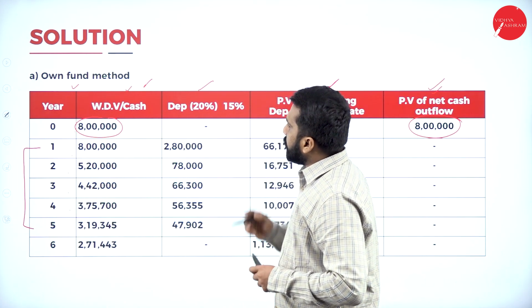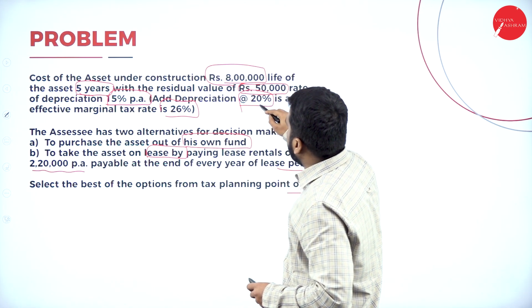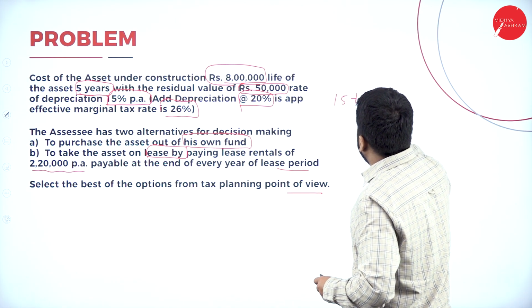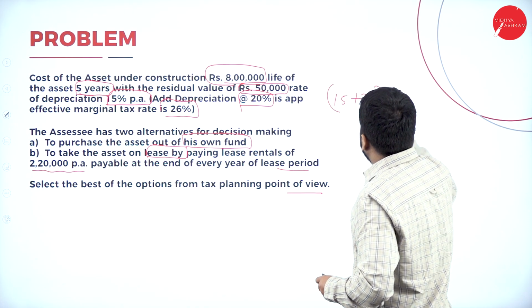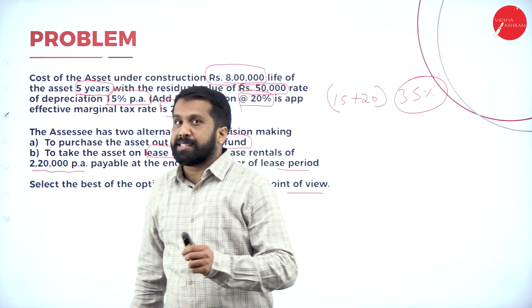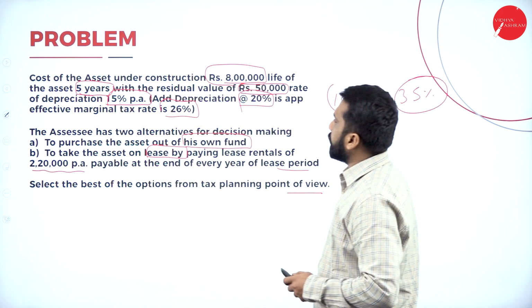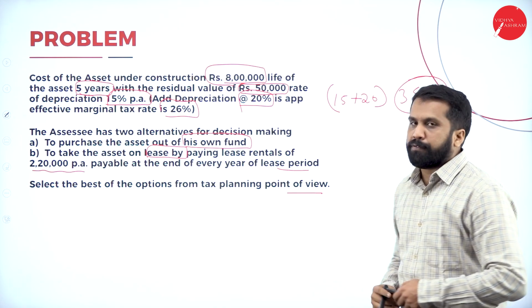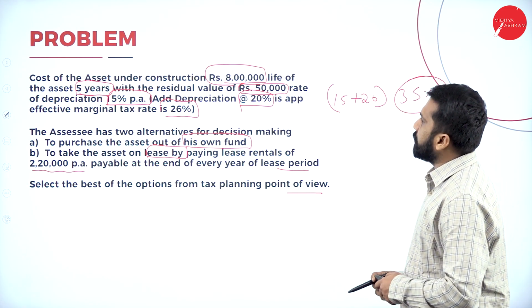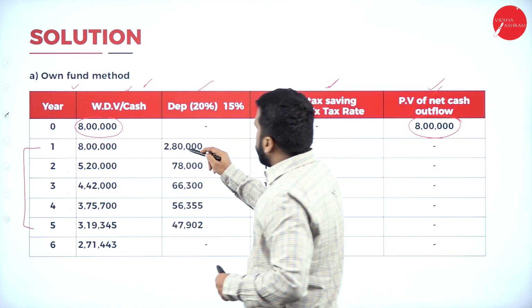Then what is the depreciation? As you know, 15% plus 20% additional depreciation. 15 plus 20, how much is it? 35%. Now after that, 8 lakh you have, 2,80,000.